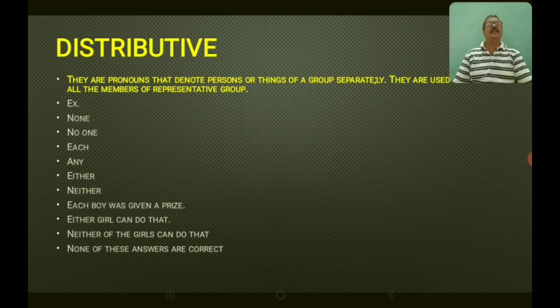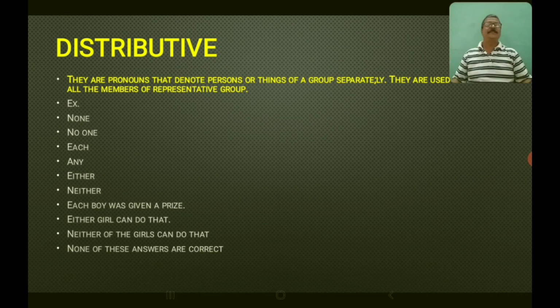Either girl can do that. Say there are two girls. The teacher asked the girls to lift the table, but both of them can do that. Both are able to lift the table. So the teacher says, either girl can do that. What does it mean? Any one girl can do that.